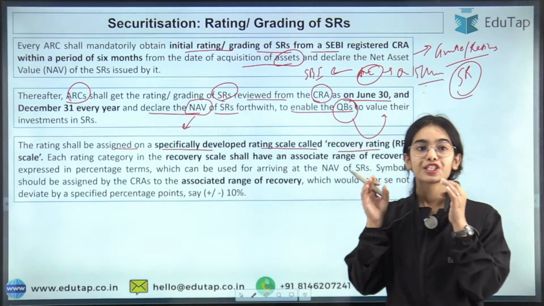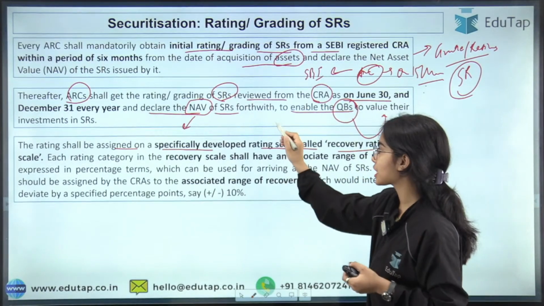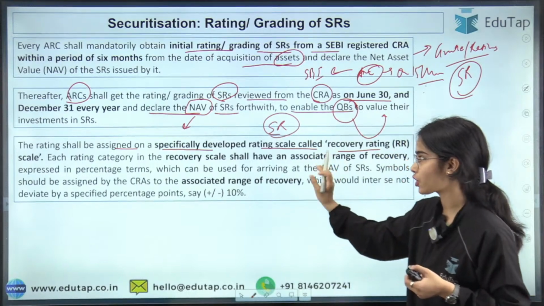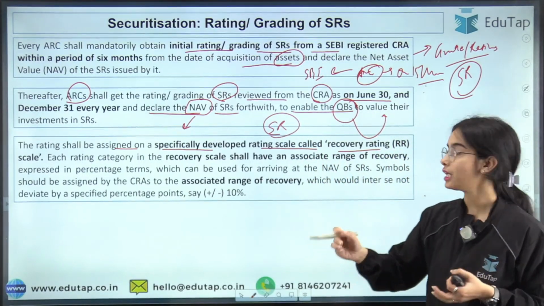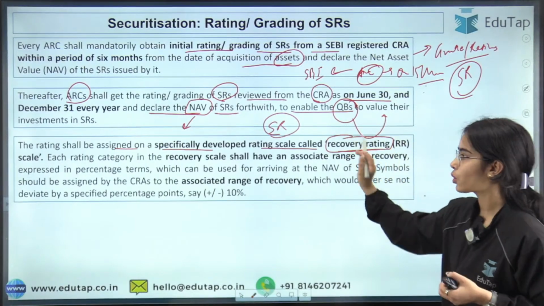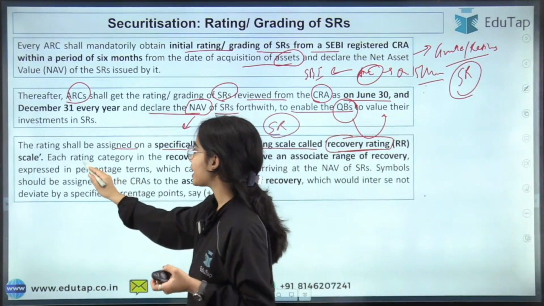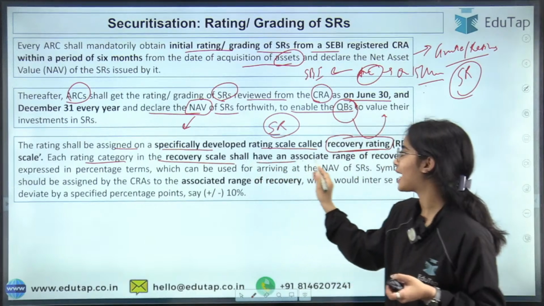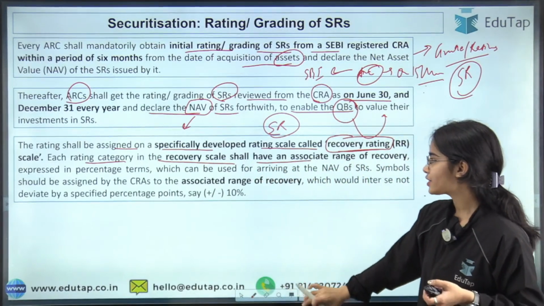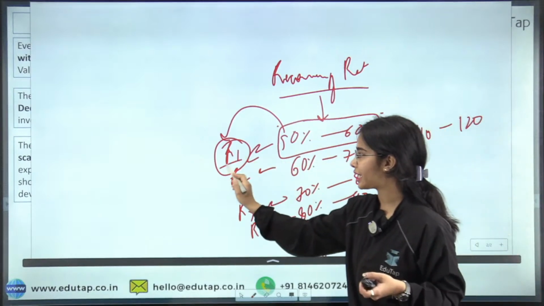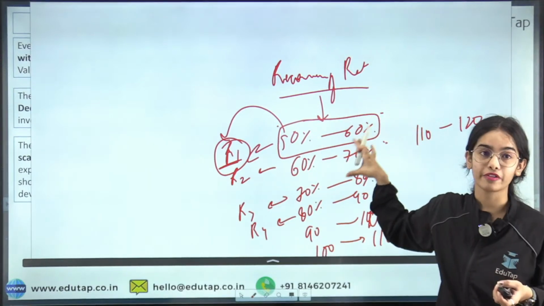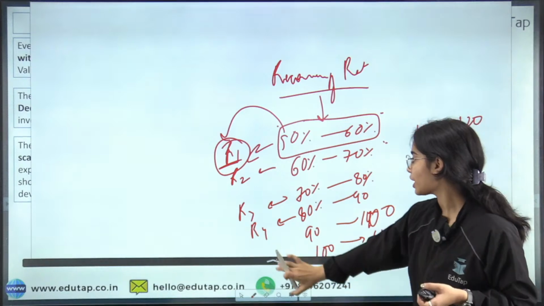So the rating shall be specifically developed because the security receipts are a special kind of security. So they shall have a new rating scale called recovery rating scale. Each rating category in the recovery scale shall have an associated range. So as you have seen, they shall have a range. So the rating should have a range of recovery, that this much can be recovered.